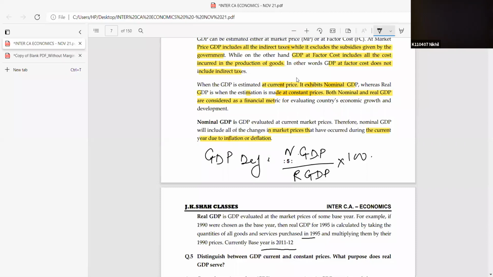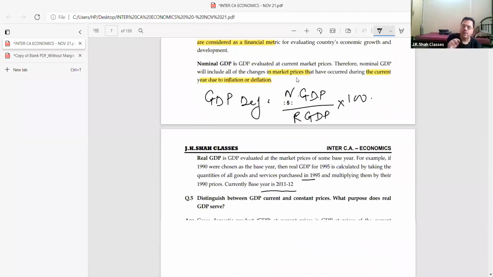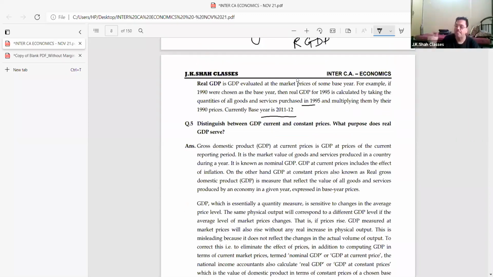In the exam, bacha, they may ask a question: which is the base year today? So, bacha, my country's base year today is the year 2011-12. Prior to that, it was 2004-05. After that, it was 1980-81. Only one thing you need to remember, bacha: the base year should be a normal year. Any doubts over here? No doubts. Come on, come to the next question. Question number 5. Please go through this.